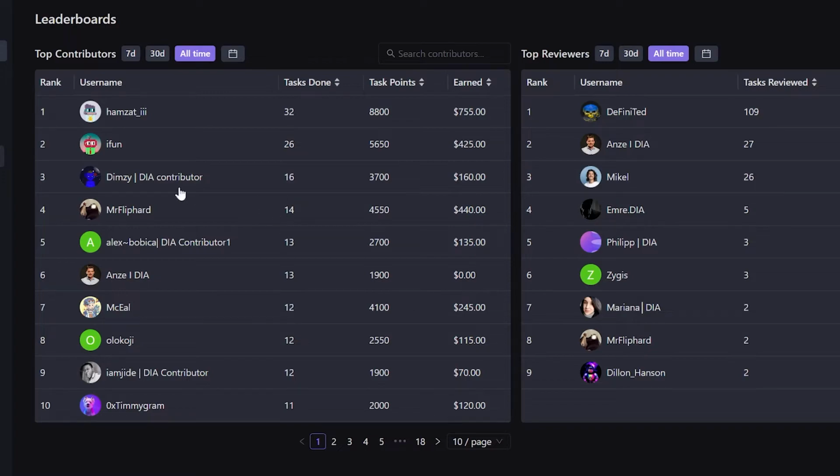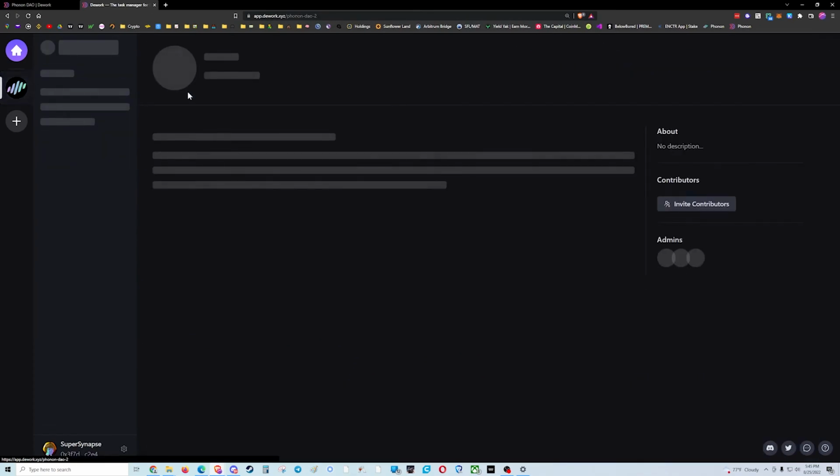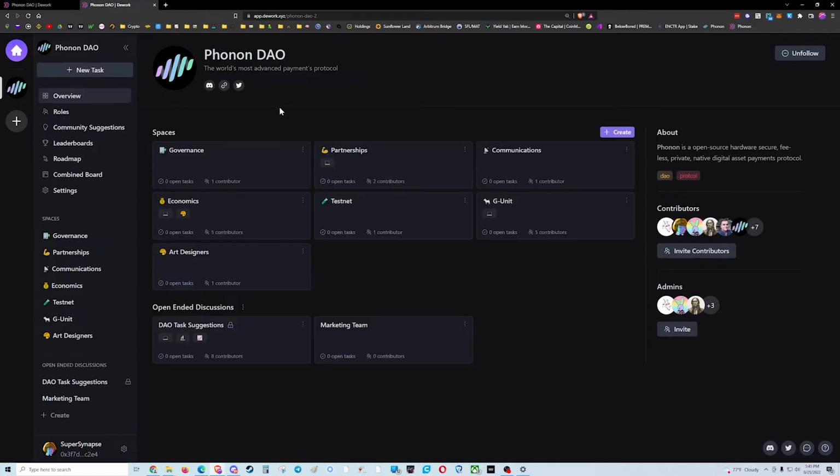All right, let's go back to the Phonon organization page. So just like the sidebar is organized in a very similar manner to Discord, the spaces work very similar to channels. They're basically buckets that have a theme in common. And I would even go further than that.